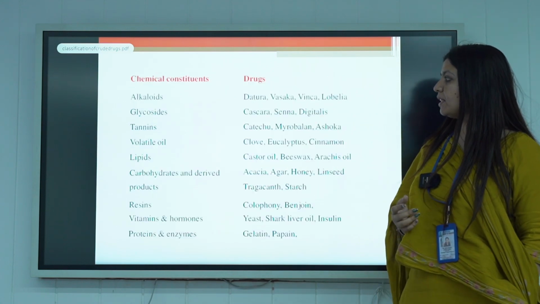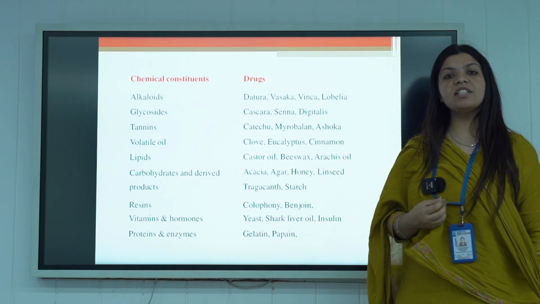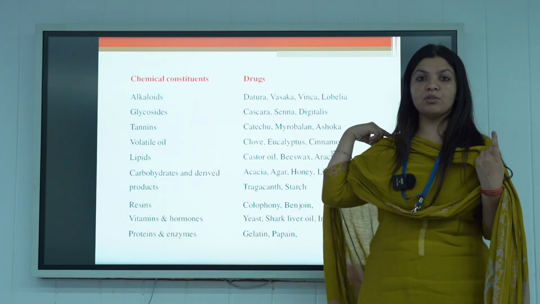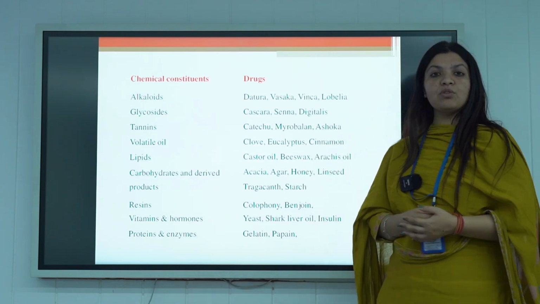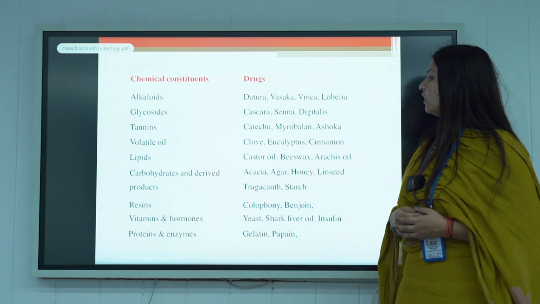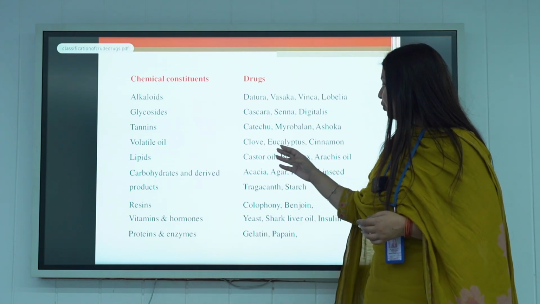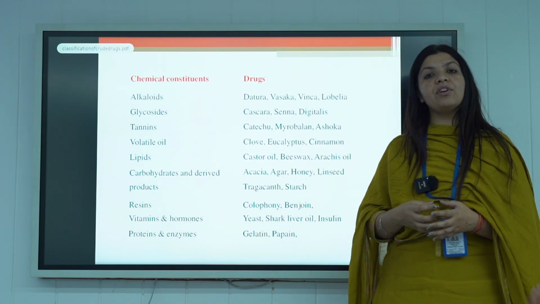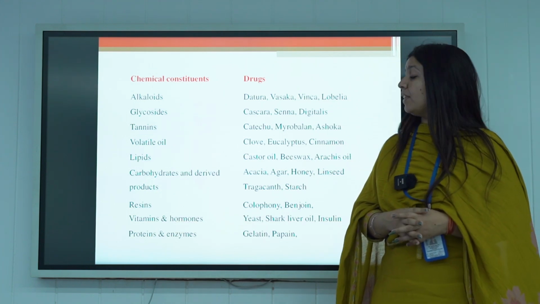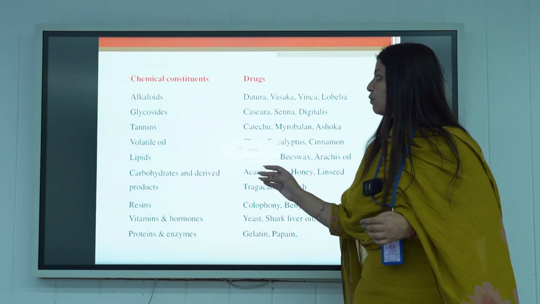For example, datura contains alkaloids. Alkaloids are known as secondary metabolites and they are very important in the pharmaceutical industry. Next we have glycosides. In the category of glycosides we have digitalis and senna. For the tannins we have catechu. For the volatile oils we have clove, eucalyptus, cinnamon. These secondary metabolites are very important for the pharmacological part and they are mostly utilized in the pharmaceutical industry. They have medicinal value as well.